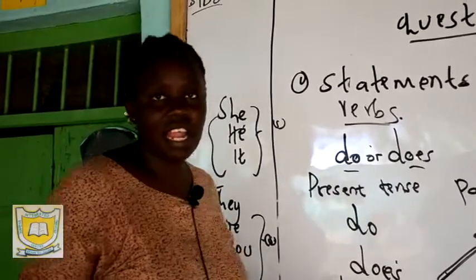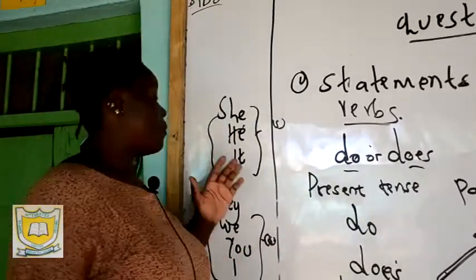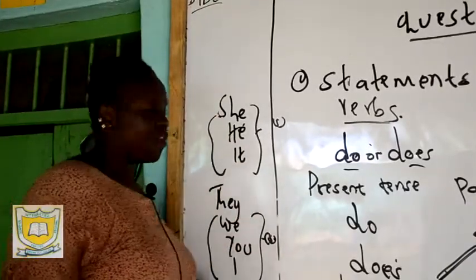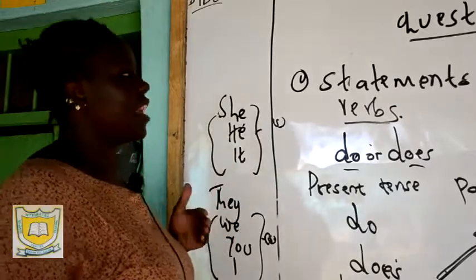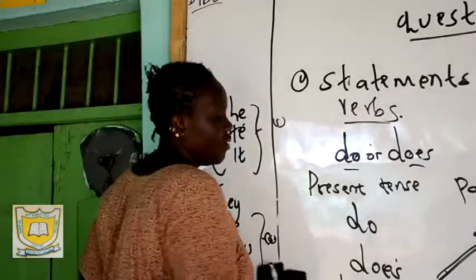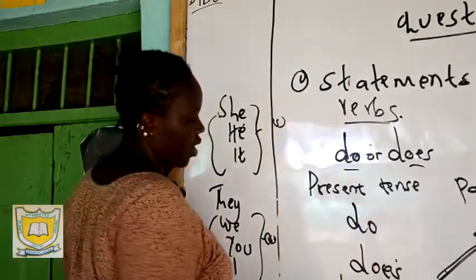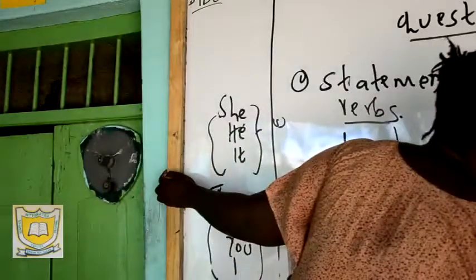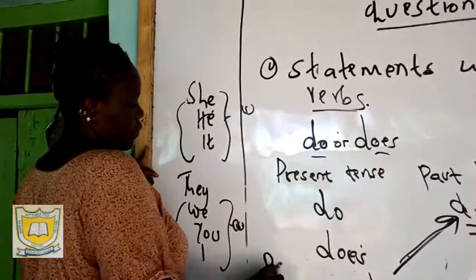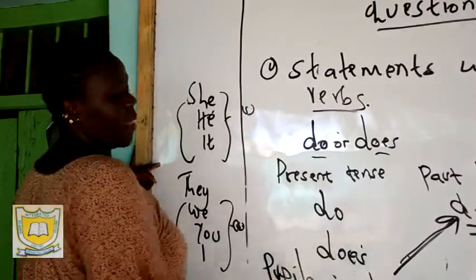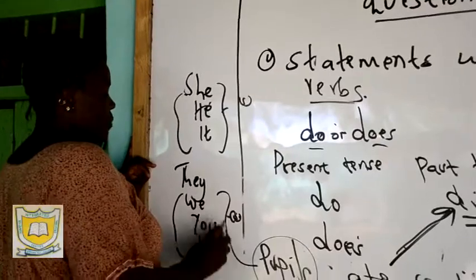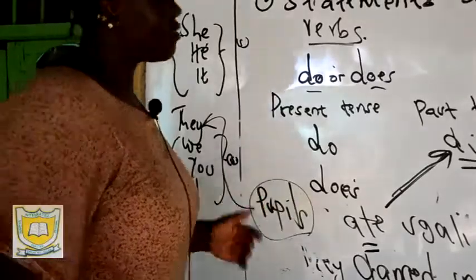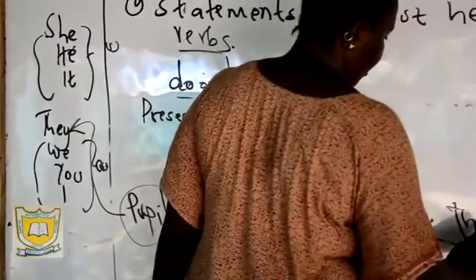If you, for example, have been given a noun, can that noun be replaced with he, she, or it? Or can that noun be replaced with they, we, you, or I? For example, pupils ate ugali. Pupils is plural. Pupils can be replaced with what? They. They is plural third person. So pupils ate ugali, didn't they?